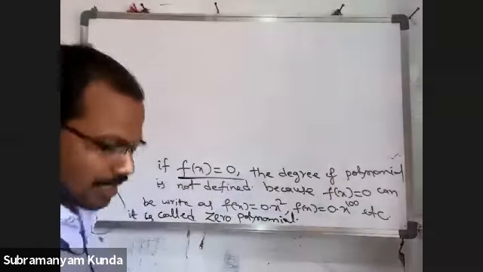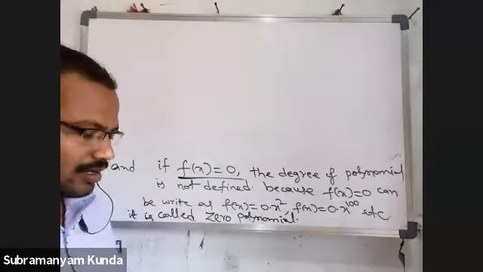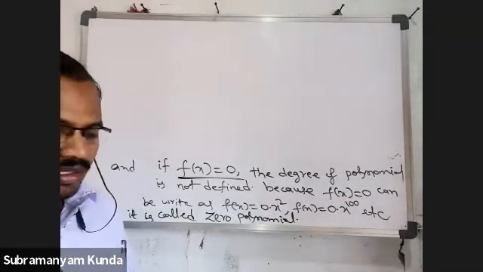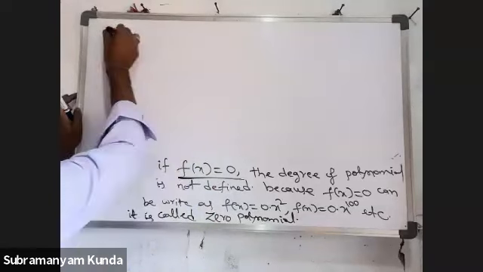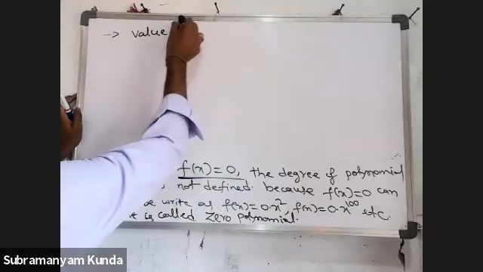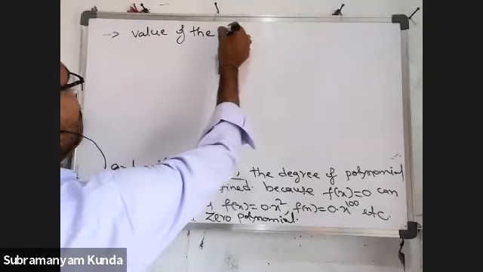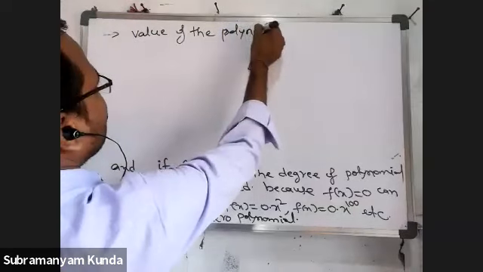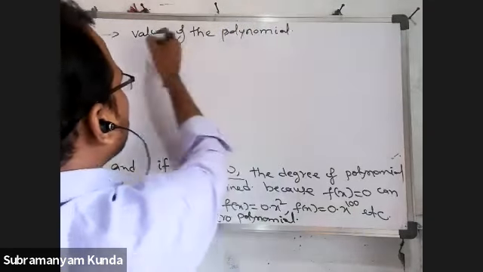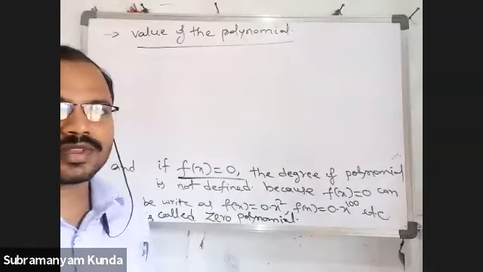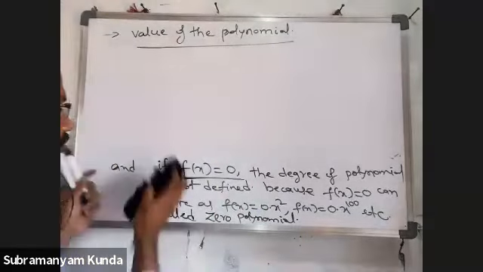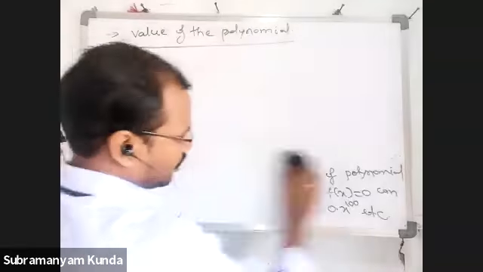So this is about the different types of polynomial. Next, what is meant by the value of the polynomial? Next definition. Just listen first.